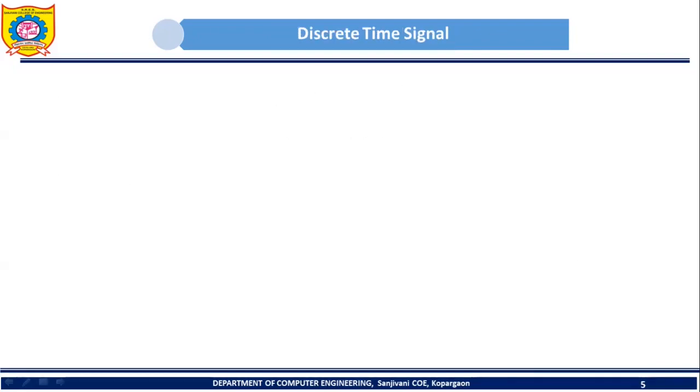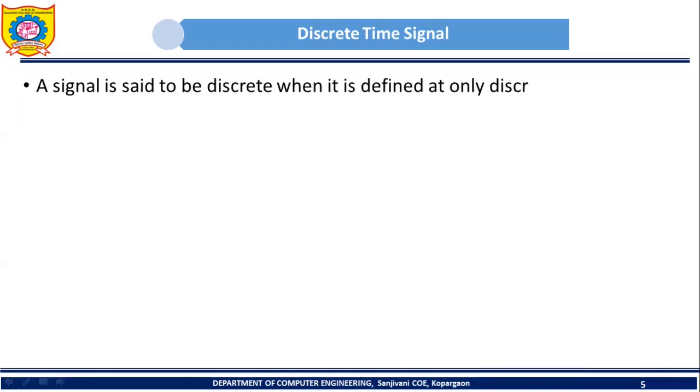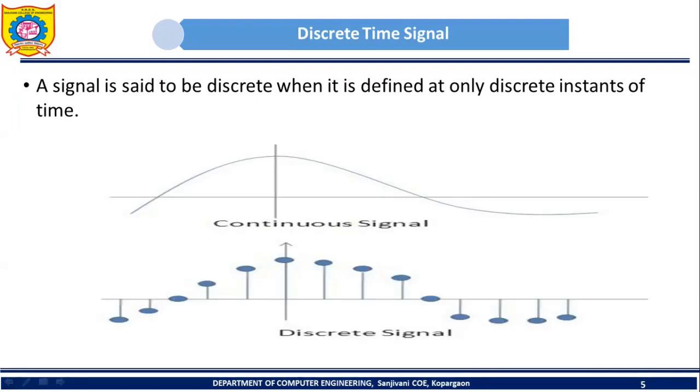Now let's discuss discrete time signal. A signal is said to be a discrete time signal when it is defined at only discrete instants of time. That means a discrete time signal is not defined at all time instants. Very simple. Let's try to understand with the help of a diagram. In this diagram you can see two signals. The first signal is a continuous signal and the second one is a discrete signal.